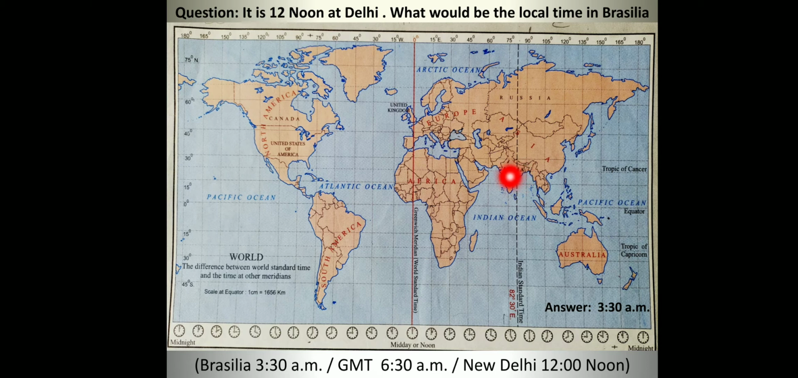Now again, from Delhi to GMT there is a difference of 5 hours 30 minutes, and from GMT to Brazil there is a difference of 3 hours, as I told you. So at GMT, what will the timing be now? See, at the bottom I have given you the answer. At GMT the timing will be 6:30 a.m. After 12, you have to count backward, 11, 10, like that, you go on counting till 5 hours 30 minutes. So you will get the answer here for GMT.